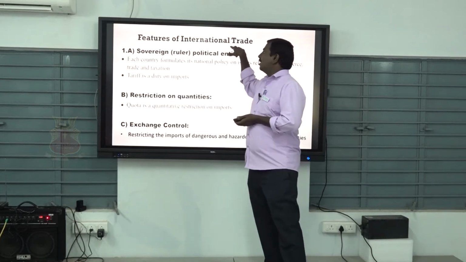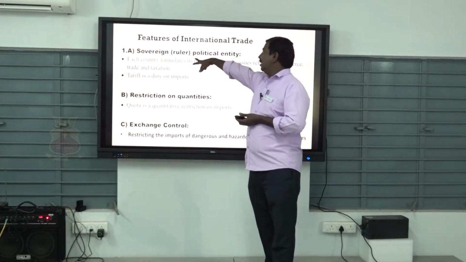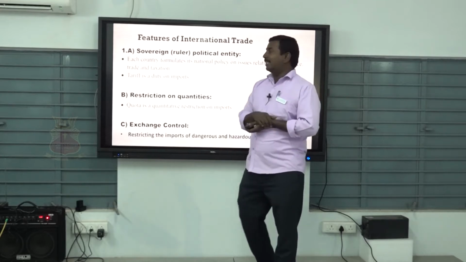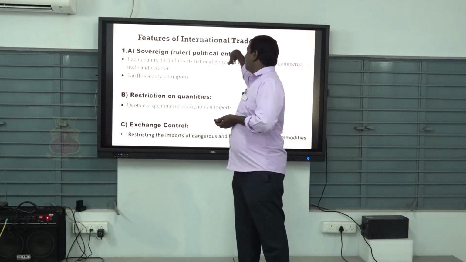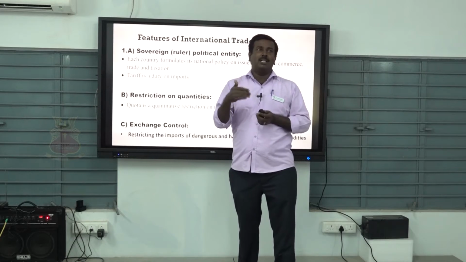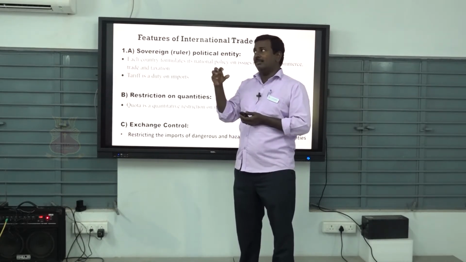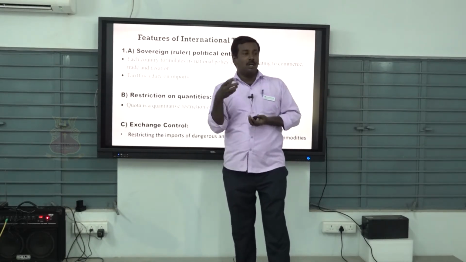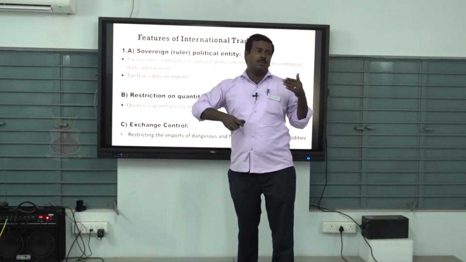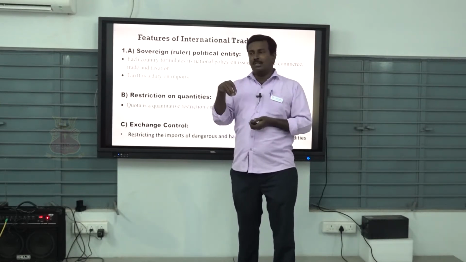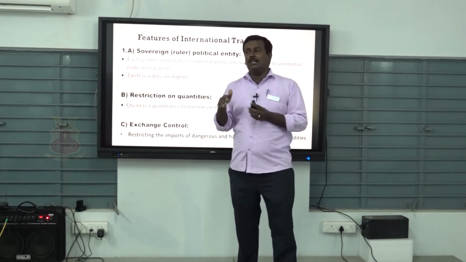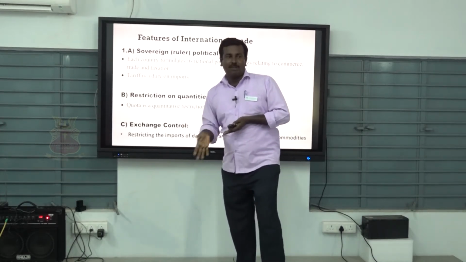What are the features of international trade? First point, we have to exchange the product in the foreign political entry. International trade means we have to enter another nation, so first we have to face that nation's rules and regulations. For example, a few years back the Congress government led our nation, now BJP leads our nation.